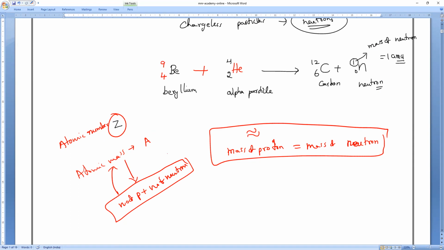Neutrons are the neutral particles present in an atom, and they do not possess any charge. So what is the charge of the neutrons? No charge. And what is the letter representing the neutrons? Not a capital letter. Small n. That is what you have to remember.